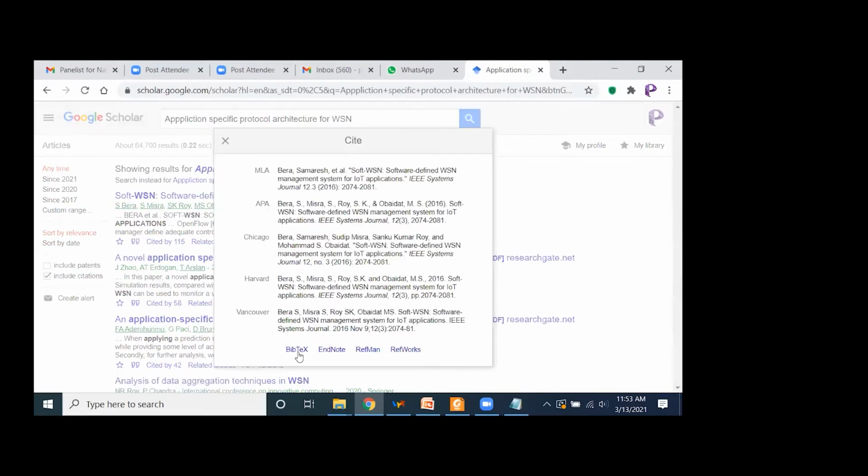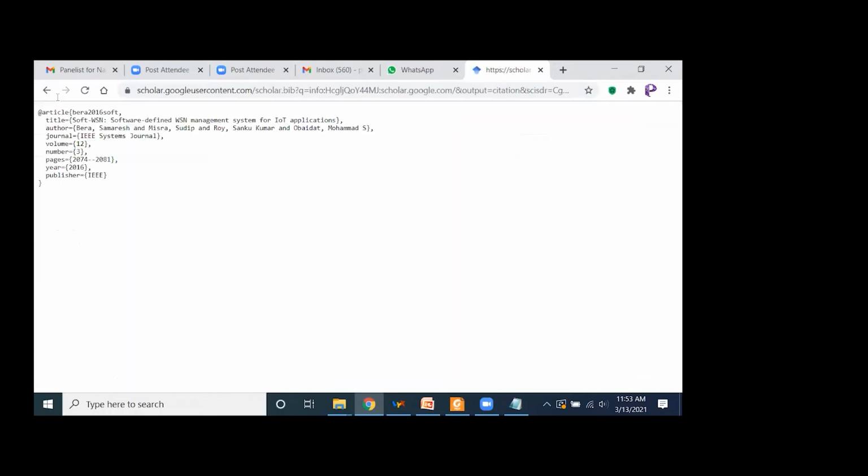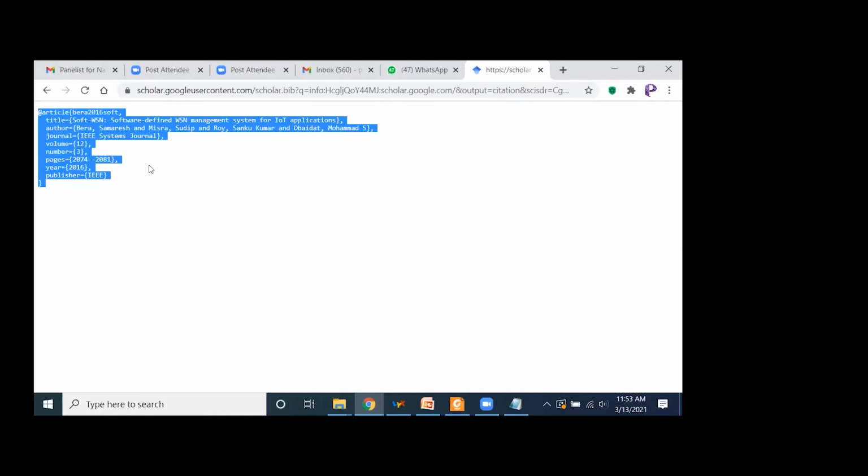Now click over BibTeX, as you have to generate the .bib file for references. Click over here, BibTeX. The whole format, article, title, author, journal, the whole format that is required for a bib file, it is here only. So what you have to do is press Control A and Control C, copy the whole code. Now you paste this whole code, or you can say whole format, into the notepad file.